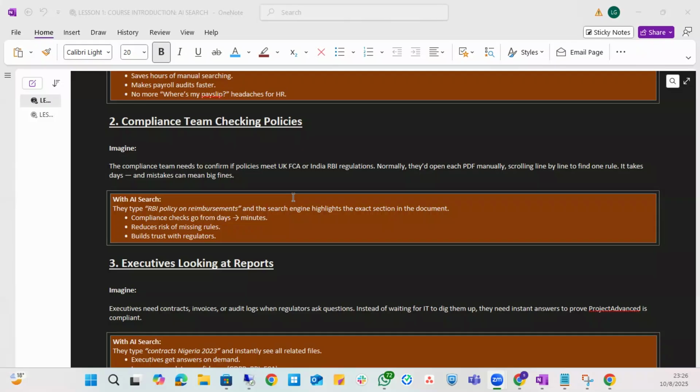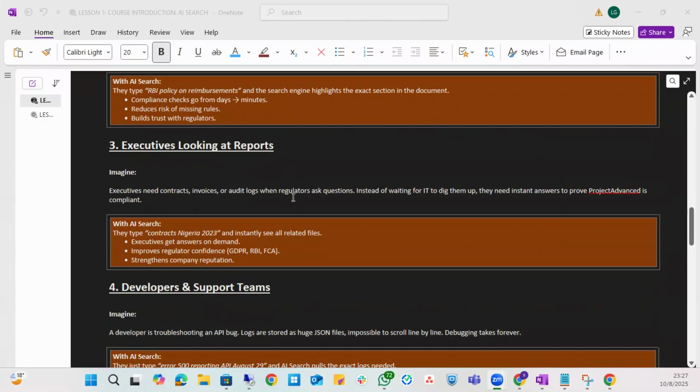So it says the compliance team needs to confirm if the policies meet UK FCA or India RBI regulations. Normally, they would open each PDF manually, scrolling line by line to find one rule. It takes days, mistakes, big fines. Right? Cool. So what is the AI search going to do? They type RBI policy on reimbursements, and the search engine highlights the exact section of the document. So not just finding the document, but finding the exact section in the document. Sometimes you don't even need to open the document. It just opens the sections. Okay? Easy peasy.